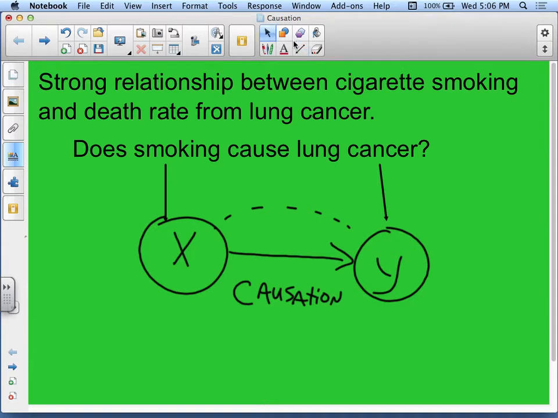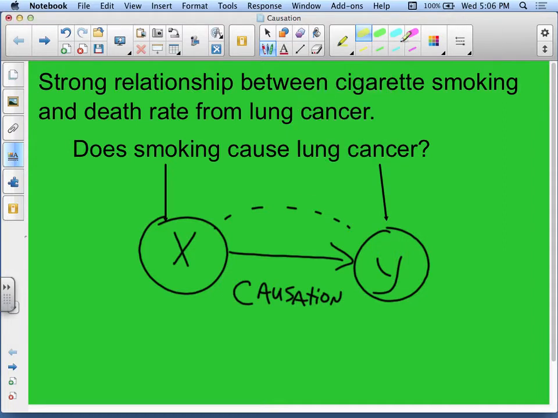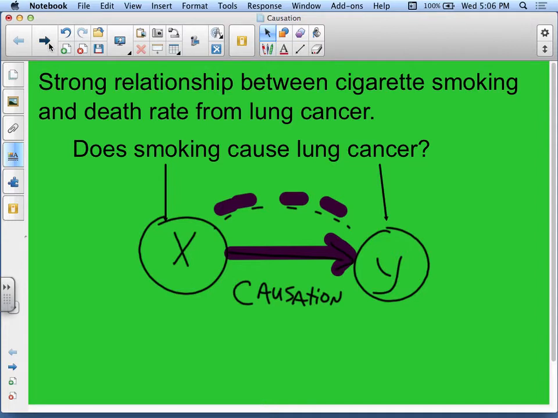If you notice, there is a solid line here, all right, and the solid line right here indicates that that is a direct cause. The dashed line indicates that there's a strong association. Okay. All right. Next page.